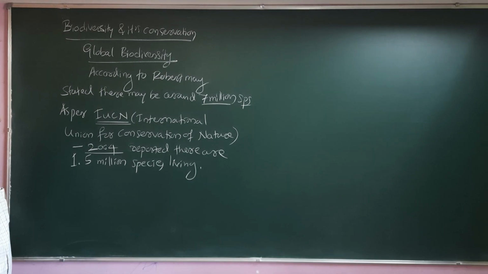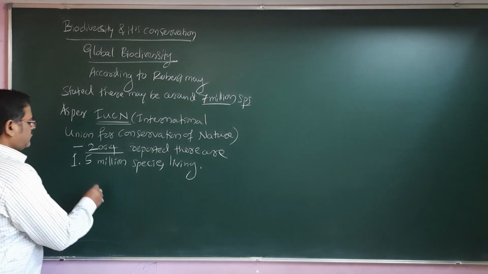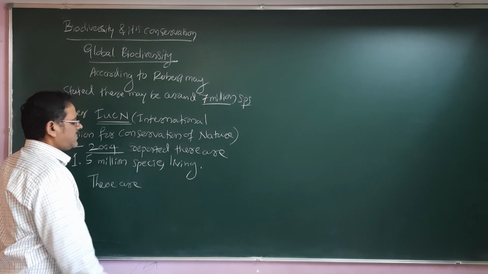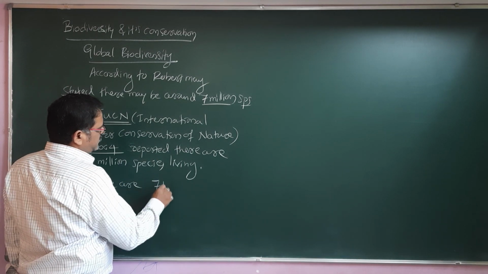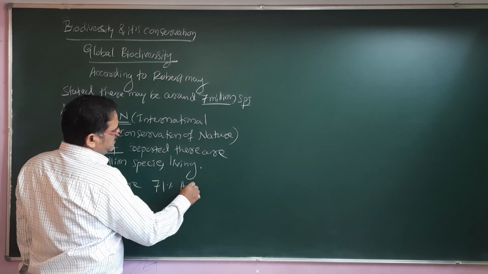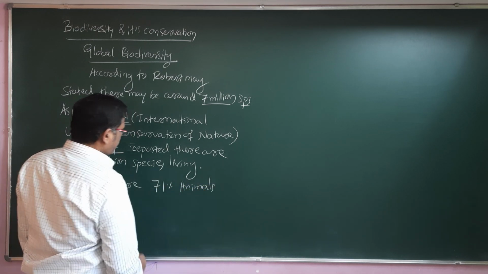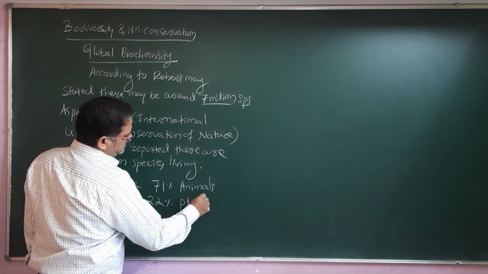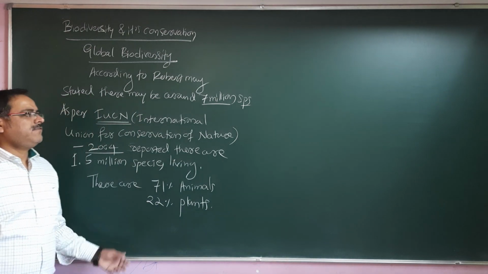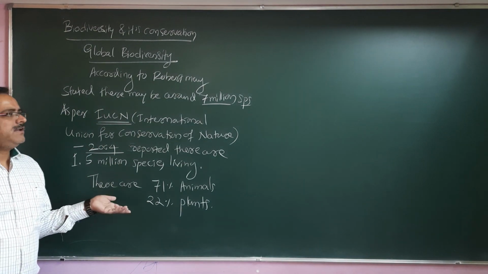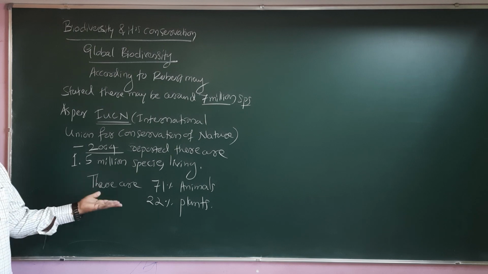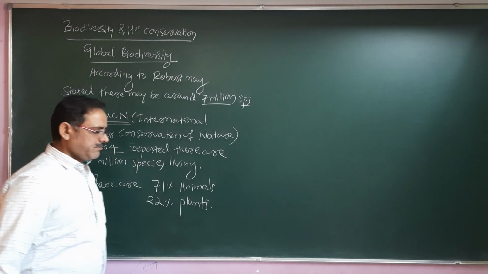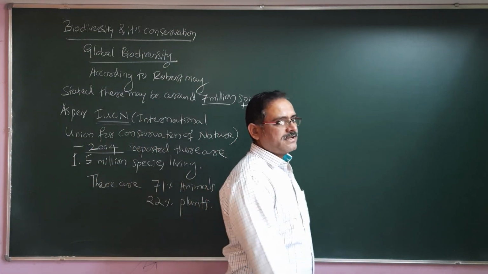The Red Data Book also says that 71% are animal species and 22% are plant species of the global biodiversity, that is, of all living creatures we consider.